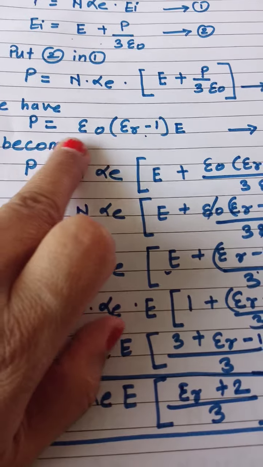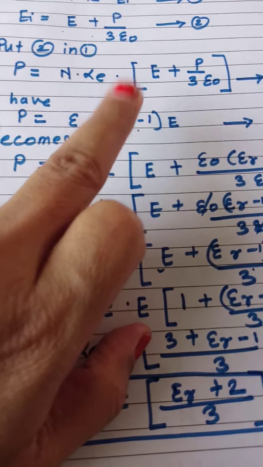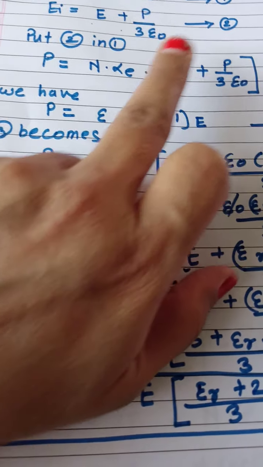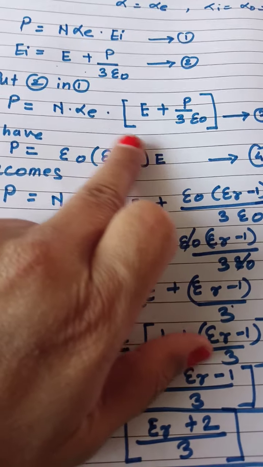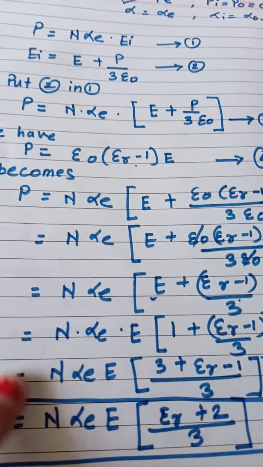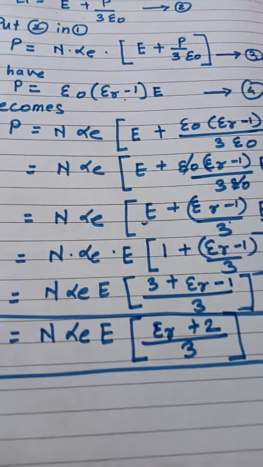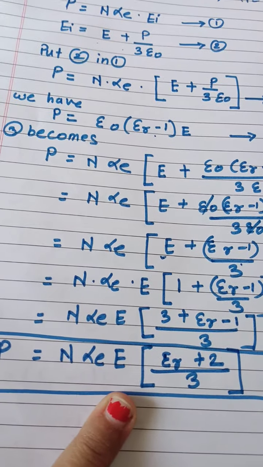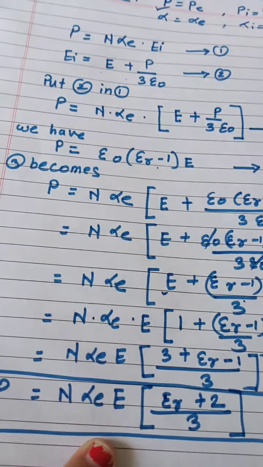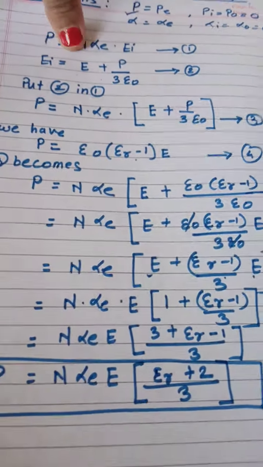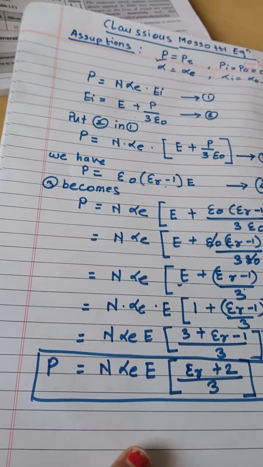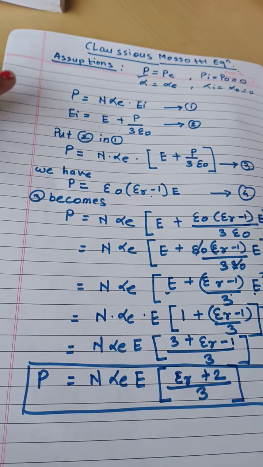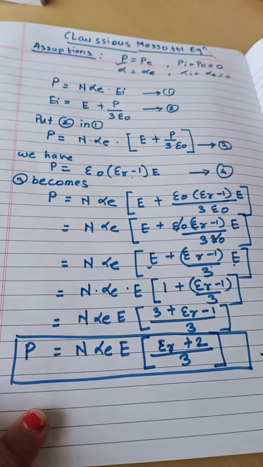But we have P as this equation, so we have just replaced this P in this bracket. Correct? So this same equation, the third equation, will be changed and obtained as equation number 5, this last one. That means the equation number 1 gets modified and equation number 5 is obtained.